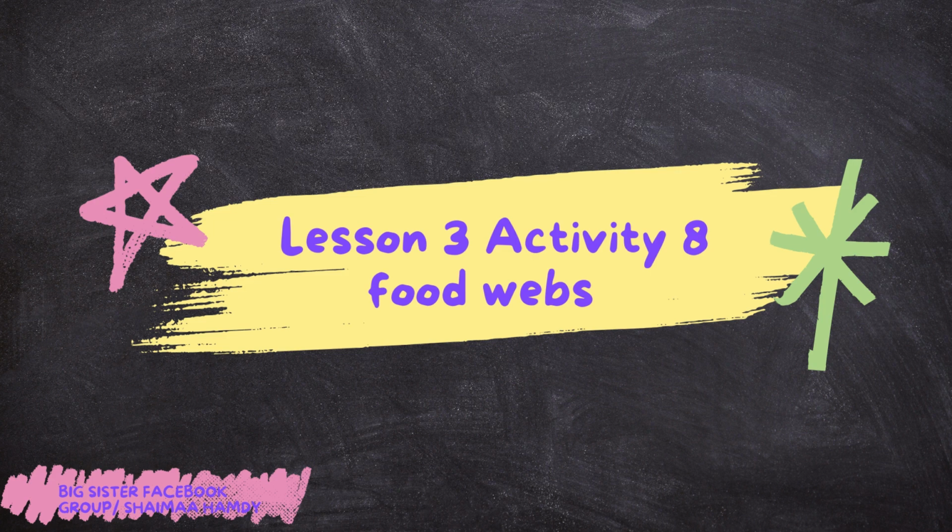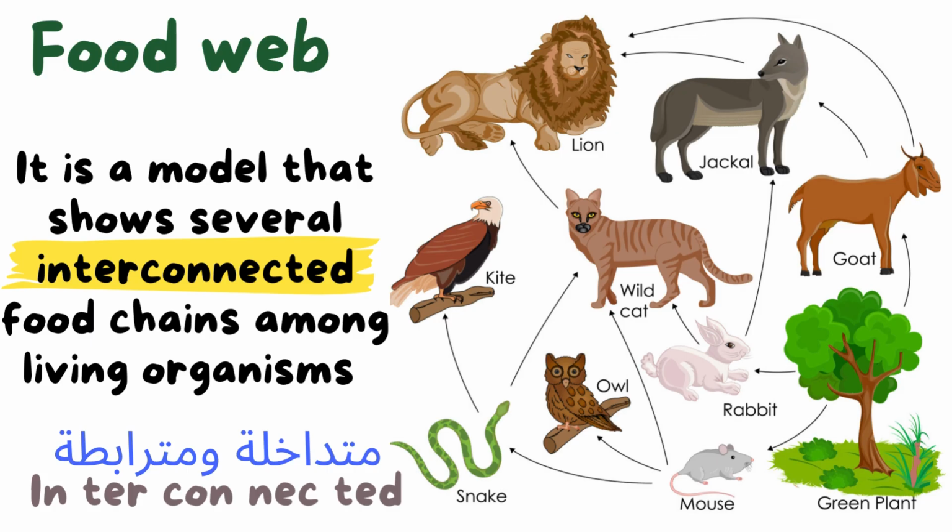Here we have Activity 8, food webs. As you see here, the food web is bigger than the food chain. As we saw, the food chain shows the food relationship or energy relationship between a few living organisms, as grass eaten by mouse, and then the mouse eaten by another animal.